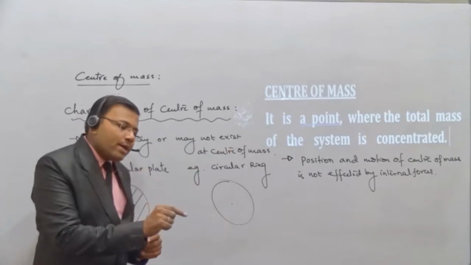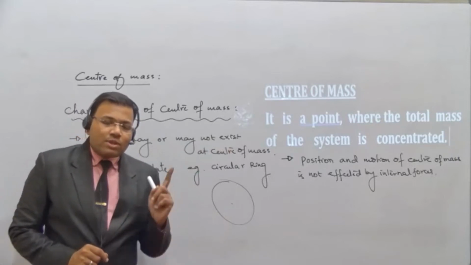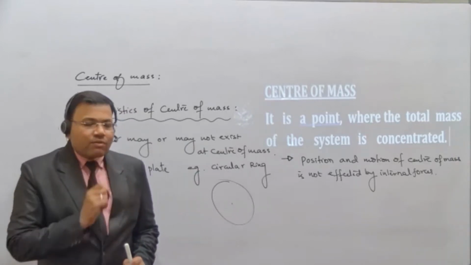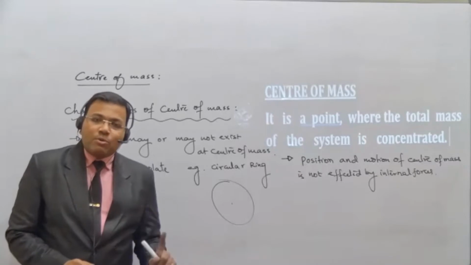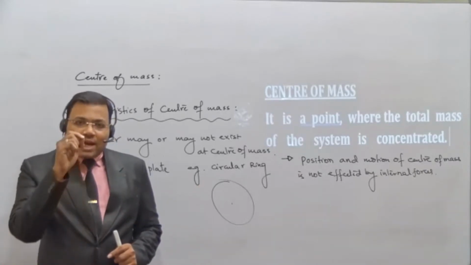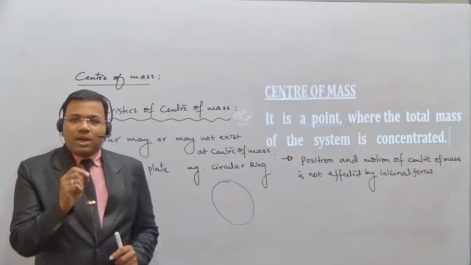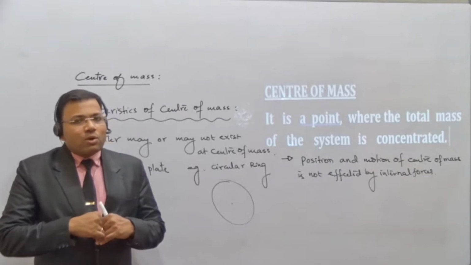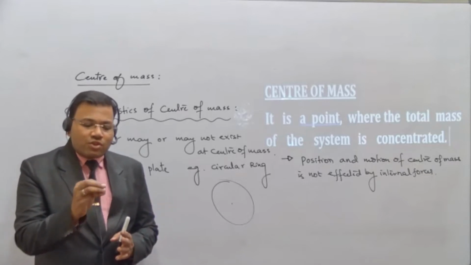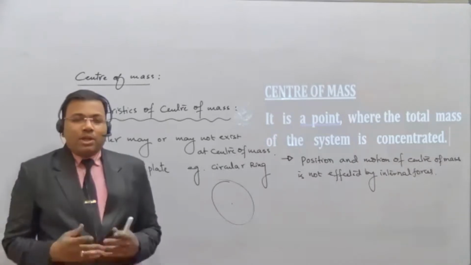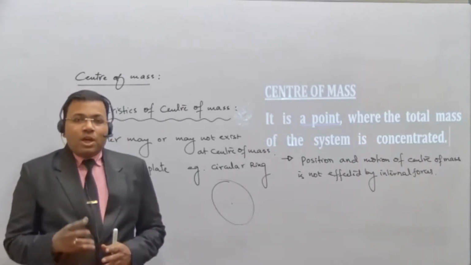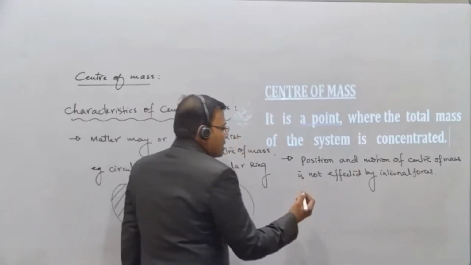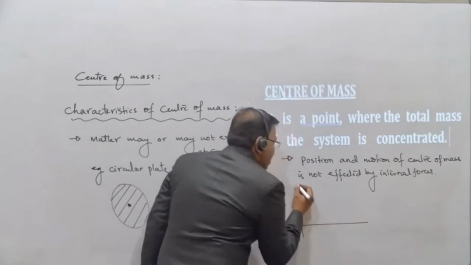But if you go and check the place where that cracker exploded, some traces will be there. Some traces of that cracker will be at the place where the cracker was kept before the explosion. Those particles themselves are the center of mass. Why? Because the internal force had no effect on the center of mass. All the particles at the center of mass will remain there only. That is, the position will not get affected. Now, if you take the example for the motion of the center of mass, this is the best example we can have.